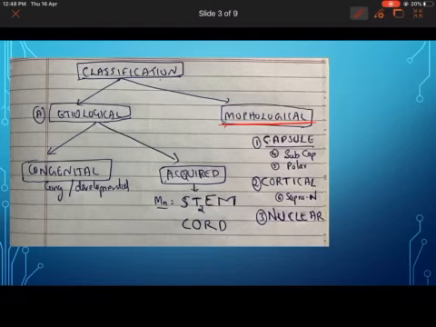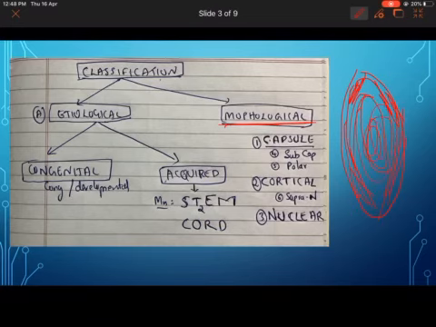To understand morphological cataract, what you should know is the main structures of the lens. The outermost is the capsule. Then just inside that you have the cortex, a big layer of cortex. Then the central-most is the nucleus. You have a capsule, then a cortex, then inside a nucleus. These three structures you should remember. So based on morphology, the cataract can occur in the capsule, in the cortex, or in the nucleus.